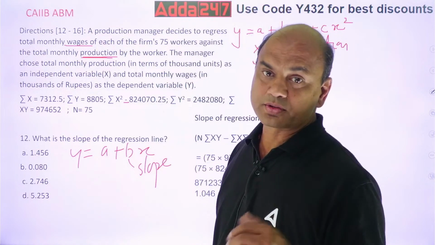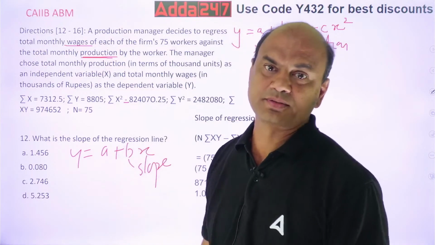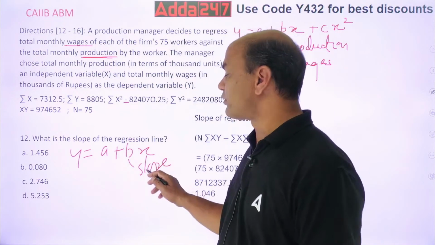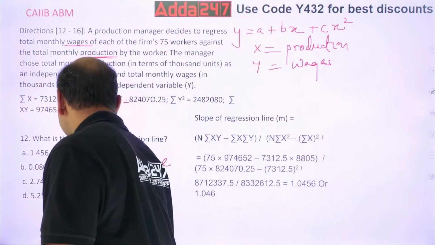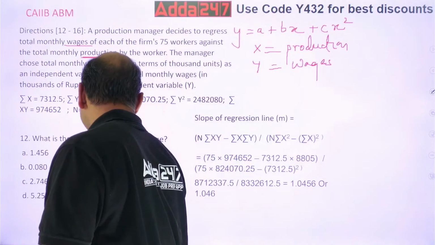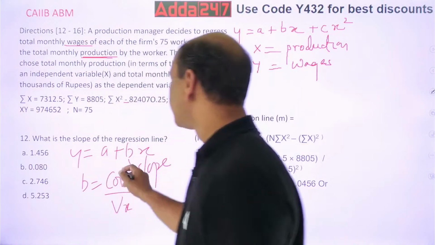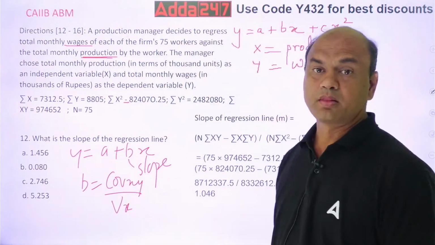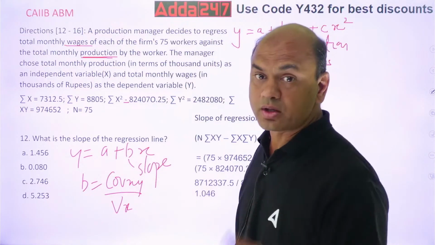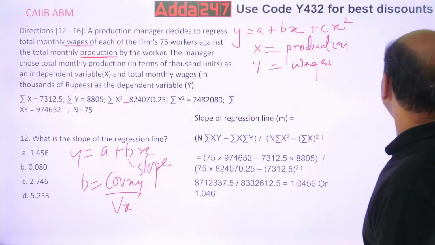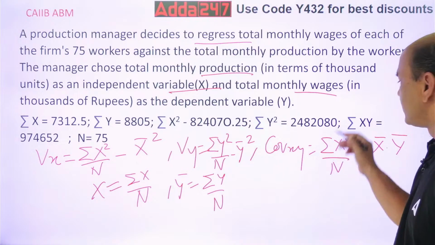Now, what is the formula for slope? For finding the slope, you'll have to first find out covariance, because slope you get from covariance. See, what is the formula for b? b equals covariance of xy divided by variance of x. This is the formula for b. For this, you need to get the covariance first. How to get the covariance? That is given earlier. Look at this. Covariance equals summation xy upon n minus x bar dot y bar.